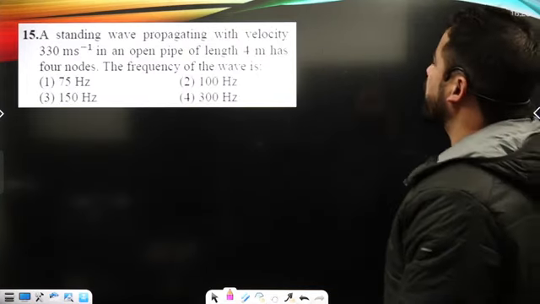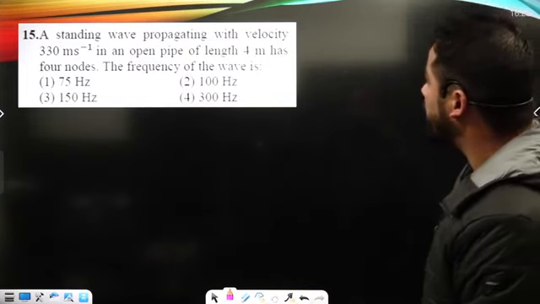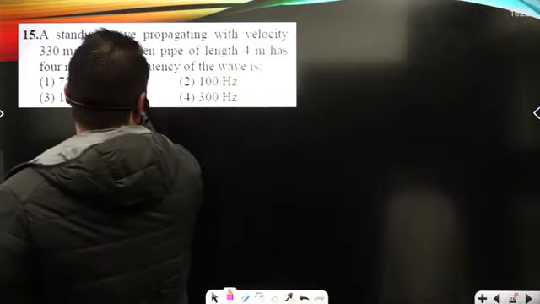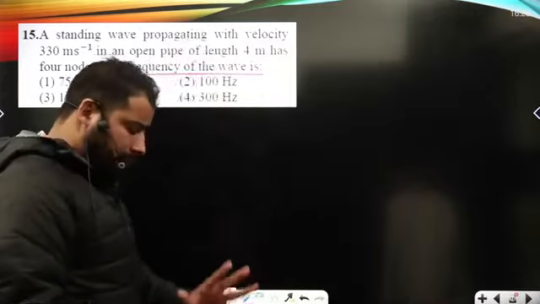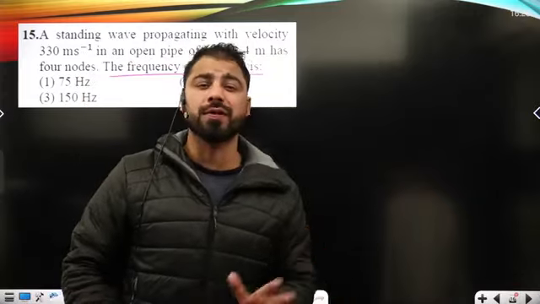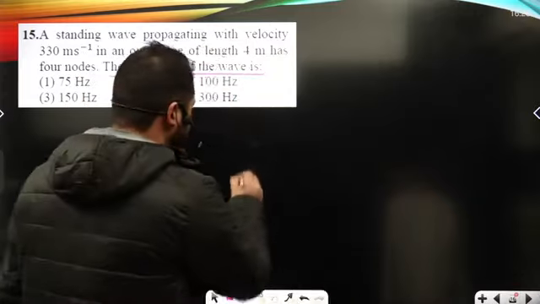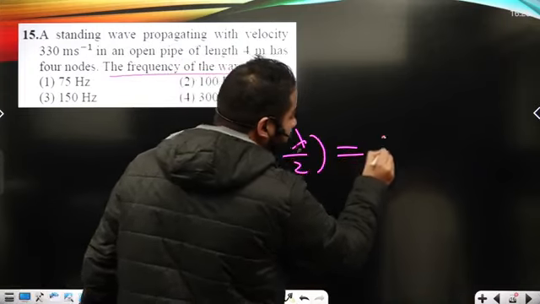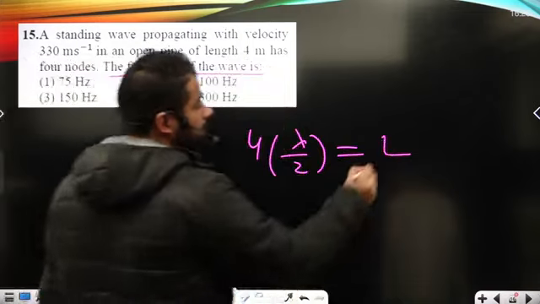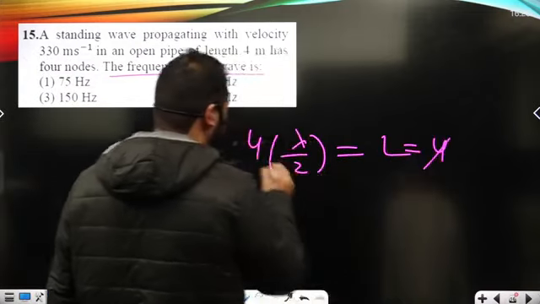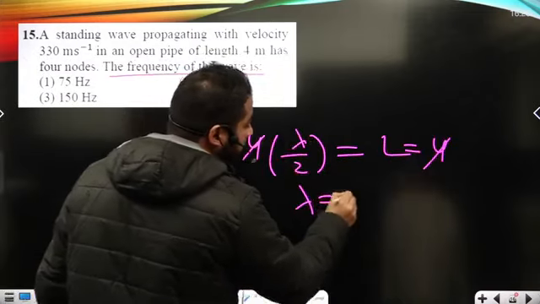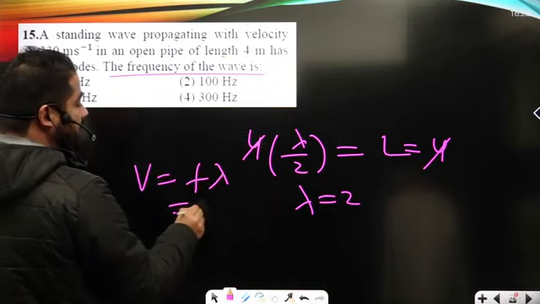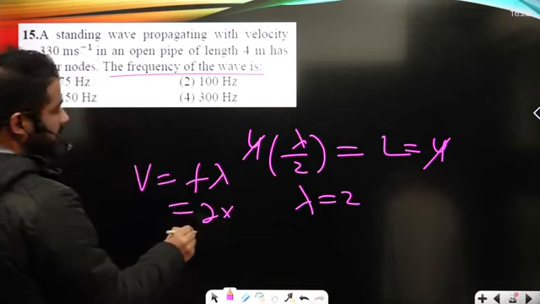Now, a standing wave propagating with this velocity in an open pipe of length 4 meters has 4 nodes. Find the frequency of the wave. In an open pipe, basically 4 nodes are going to form, right? That means 4 times lambda by 2 will give me the exact length of the pipe, that's L, and it's given as 4. 4 will go, lambda is equal to 2. And now velocity is frequency times lambda.